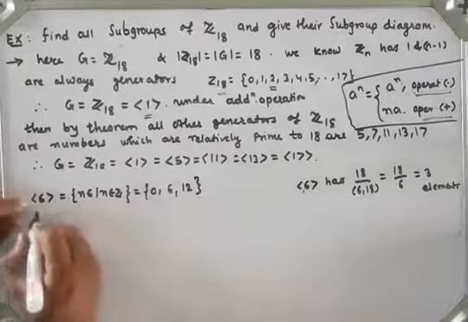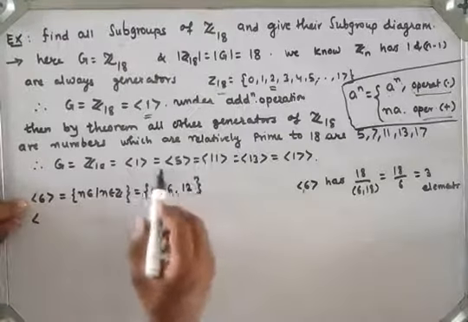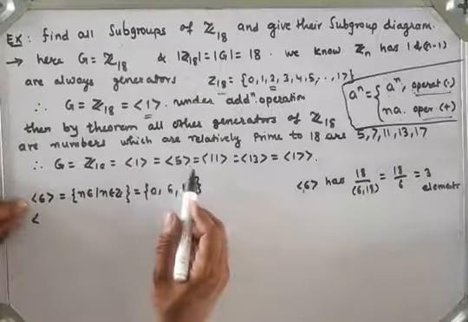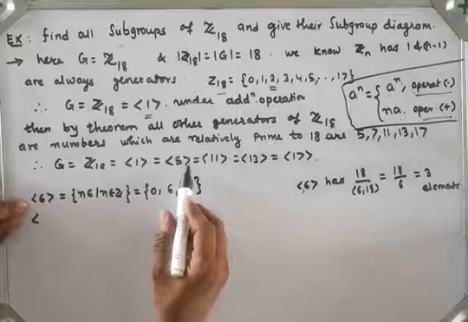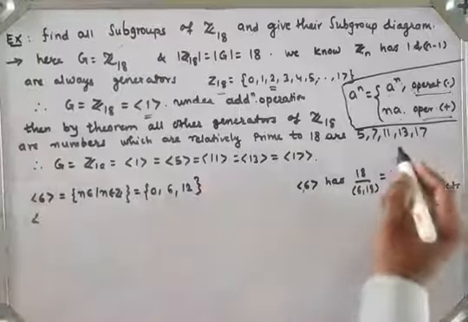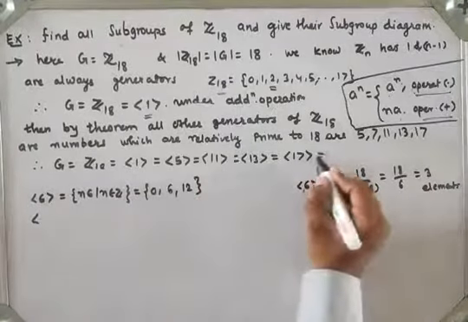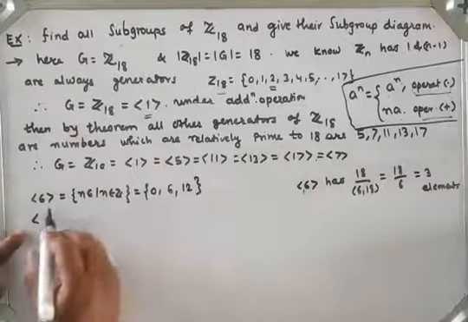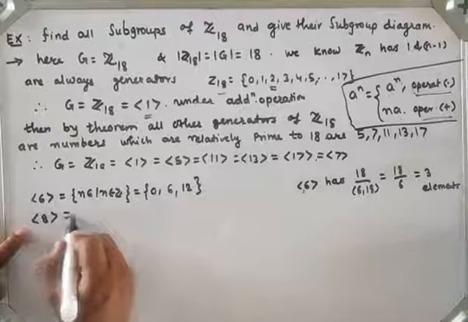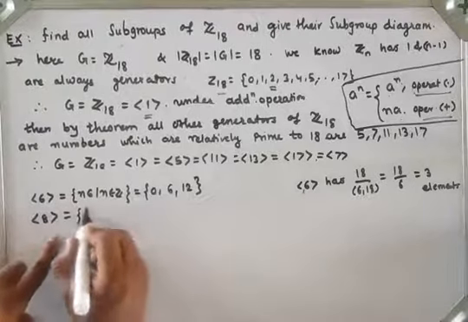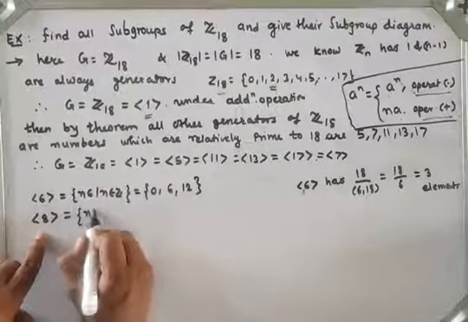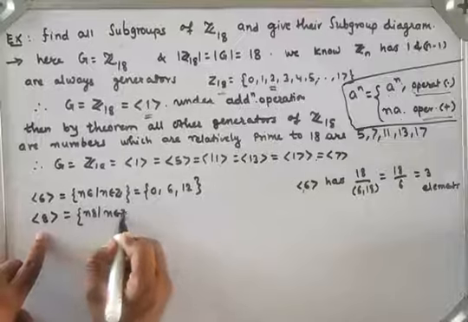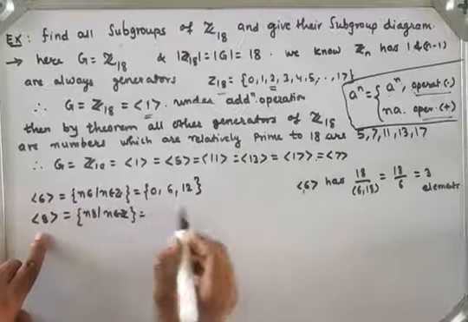Now if I take the next number, 7, generator 7 is the whole group. Now I will take the next element, 8. Generator 8 consists of the elements of the form n into 8, such that n belongs to the set of integers. So how many elements?